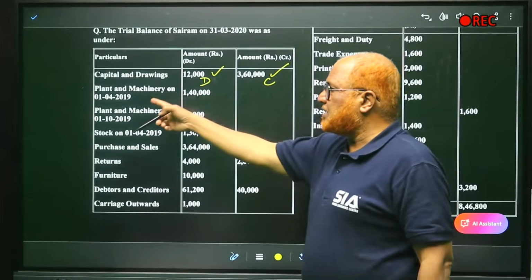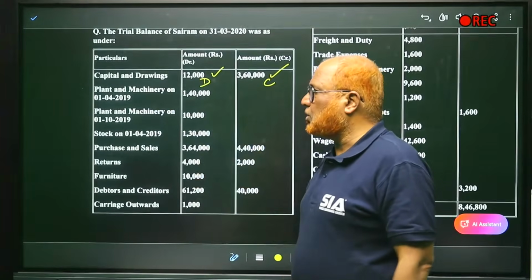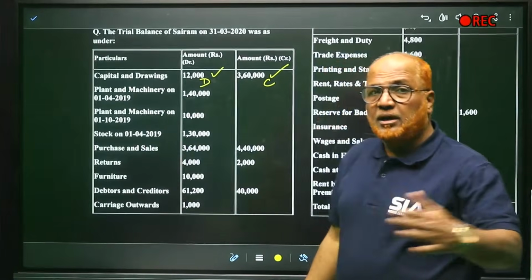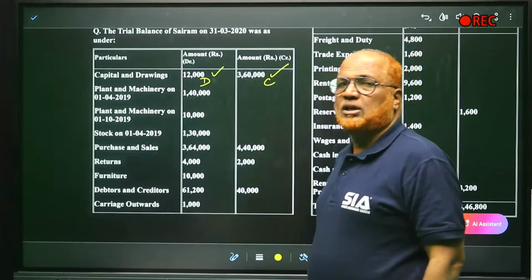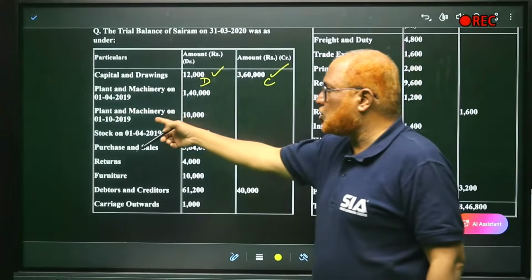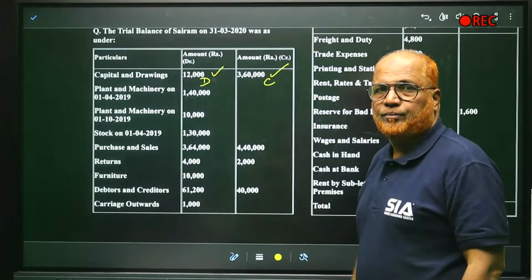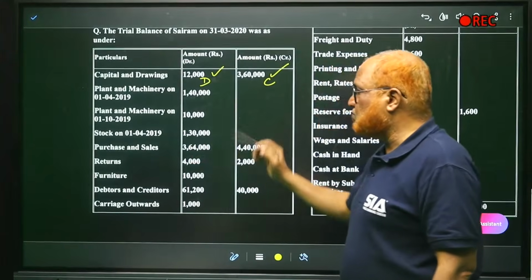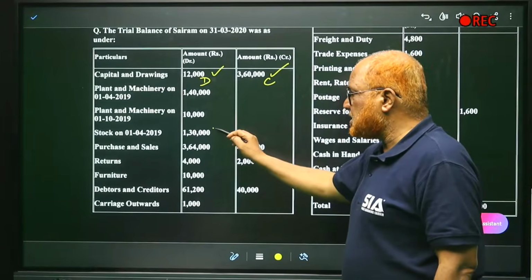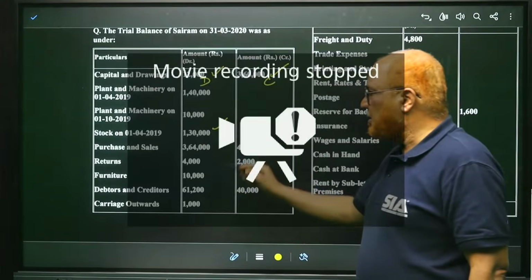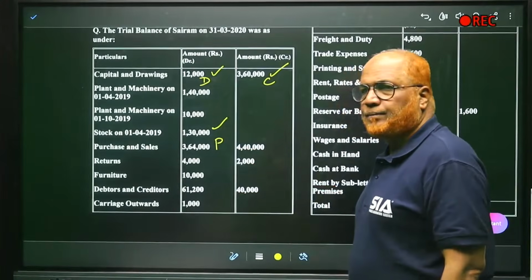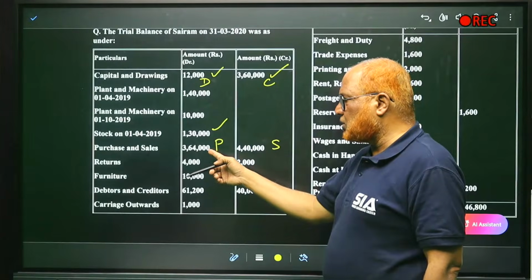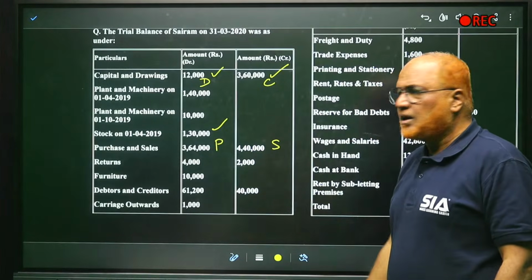Plant and machinery on 1st April 2019, 1,40,000. Plant and machinery on 1/10/2019, 10,000. At the beginning of the year, we have plant and machinery of 1,40,000, and during the year, on 1st October, they purchased 10,000 more. Stock on 1st April 2019, the opening stock, is 1,30,000. Debit side is purchases and credit side is sales. So purchases 3,64,000, sales 4,40,000.